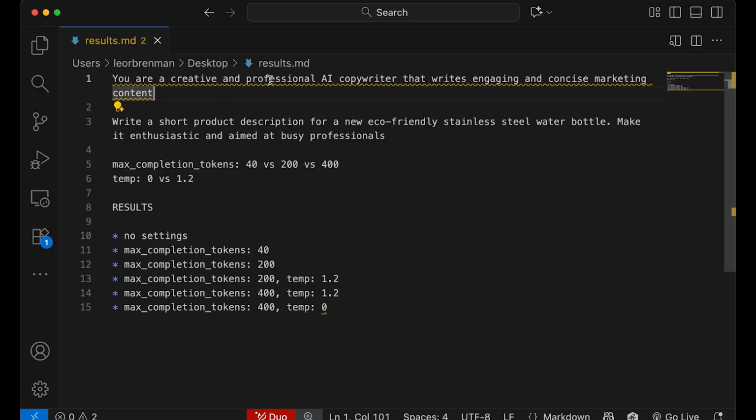So the prompt is, you're a creative professional AI copywriter that writes engaging and concise marketing content. And the message I'm going to send is, write a short product description for a new eco-friendly stainless steel water bottle, make it enthusiastic, aimed at busy professionals. And we'll take a look at using different max completion token values and also different temperatures.